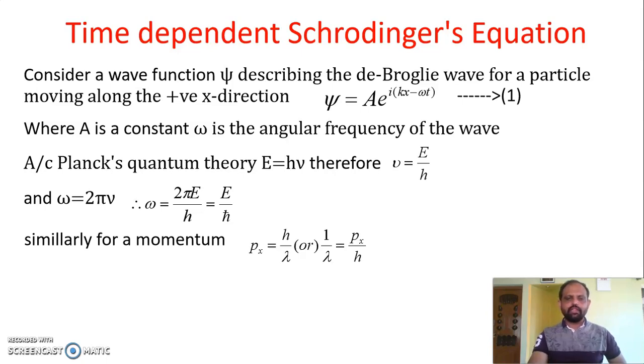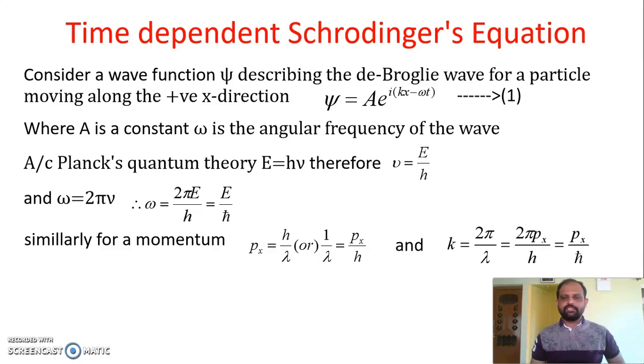Similarly, we can do it for the momentum. According to de Broglie's theory, the wavelength lambda is equal to h divided by p. Here the particle is moving along the positive x direction, so the momentum p subscript x is equal to h divided by lambda. For our convenience we want 1 divided by lambda in future. So 1 divided by lambda is equal to px divided by h.